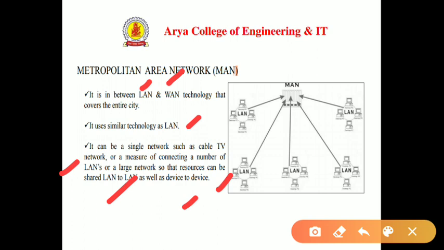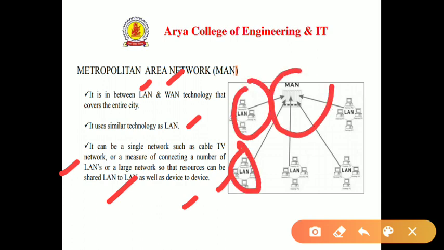So this is the one that lies between LAN and WAN technology, and is almost similar to the LAN network. You can see here there are a number of LANs which are connected to a metropolitan area network. It is not so wide, but it is larger than the local area network.